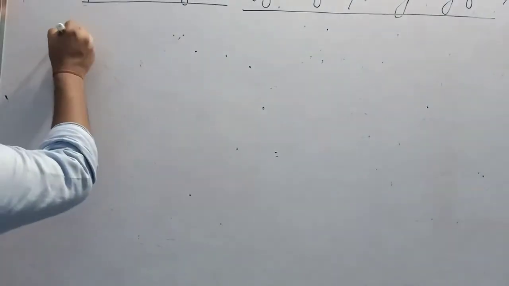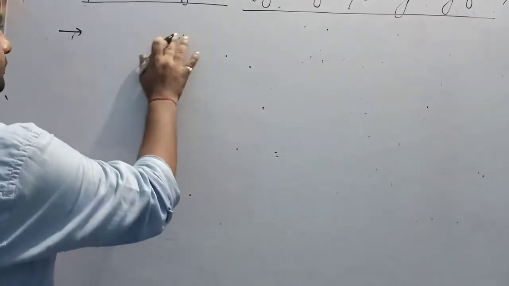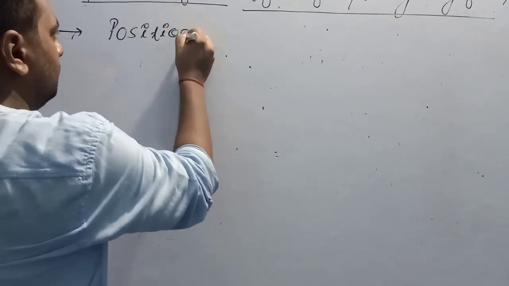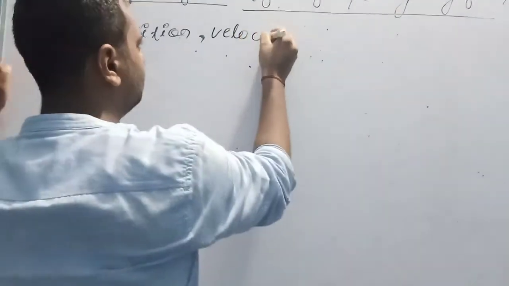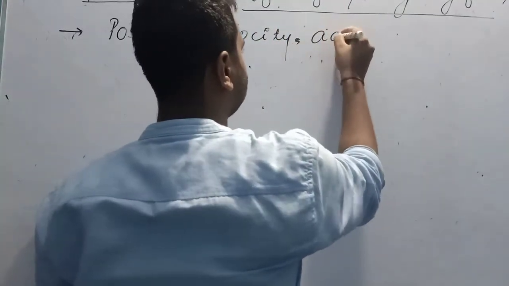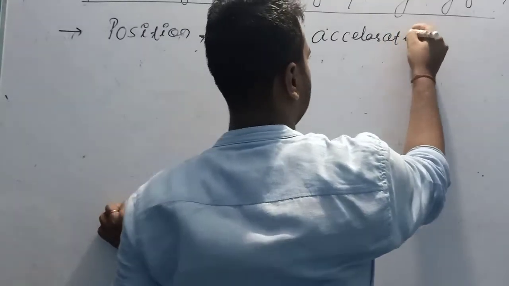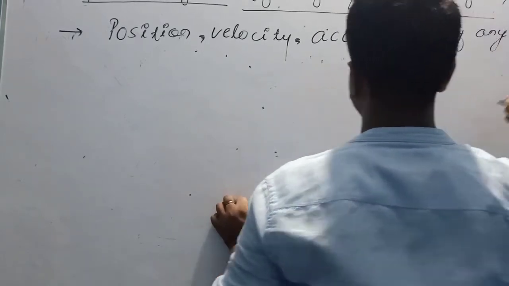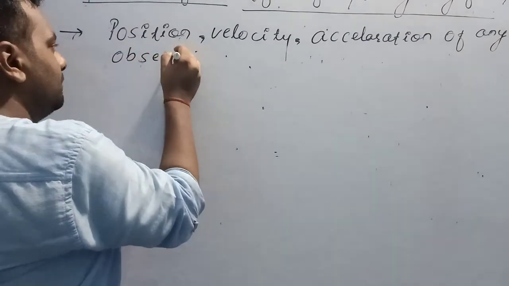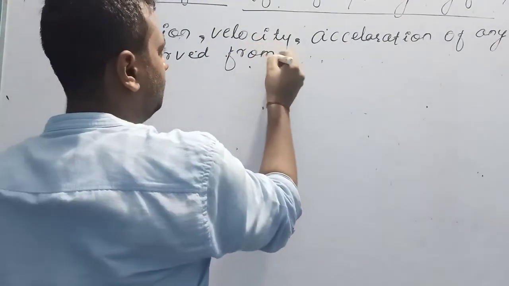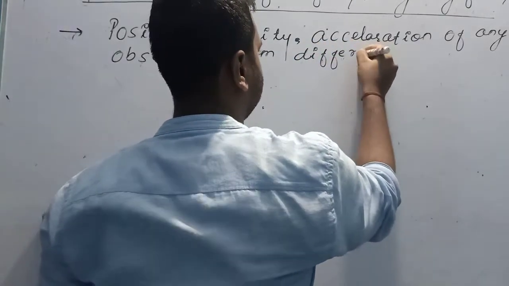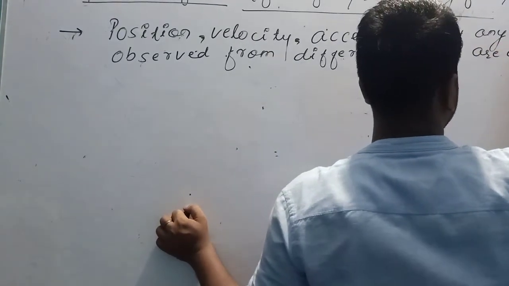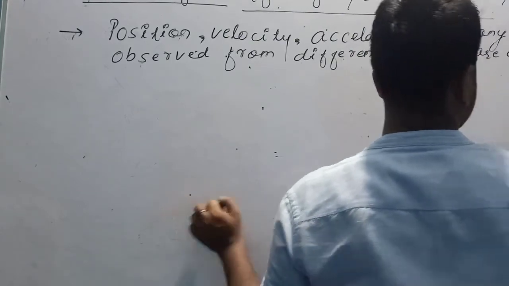So first I am going to write that position, velocity, acceleration of any object observed from different frames are different.